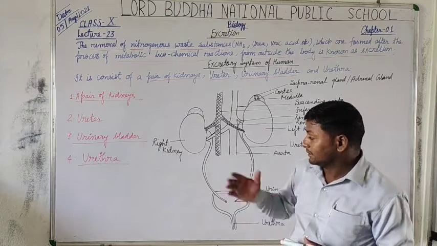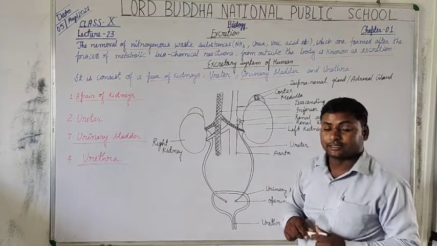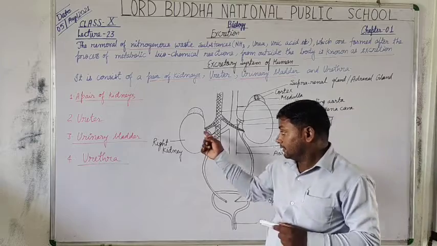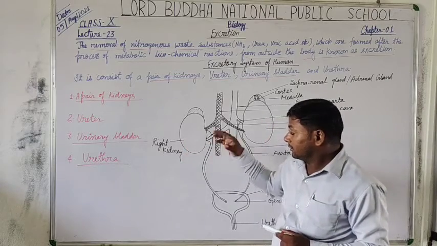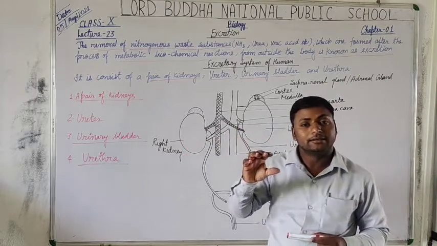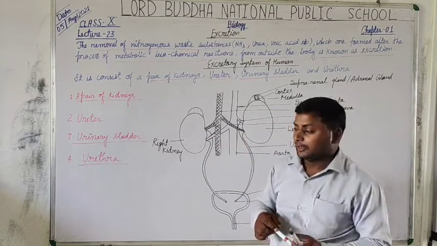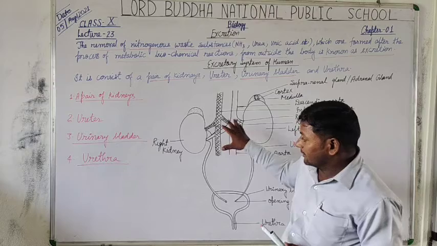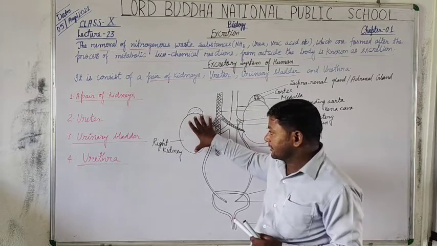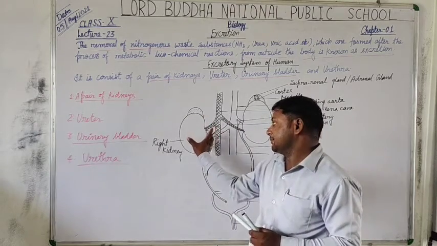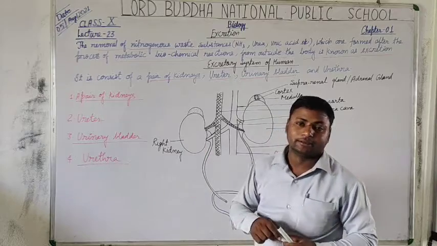You can imagine the shape of a kidney by visualizing the shape of a bean seed: about 11 centimeter long, 6 centimeter wide and 3 centimeter thick.